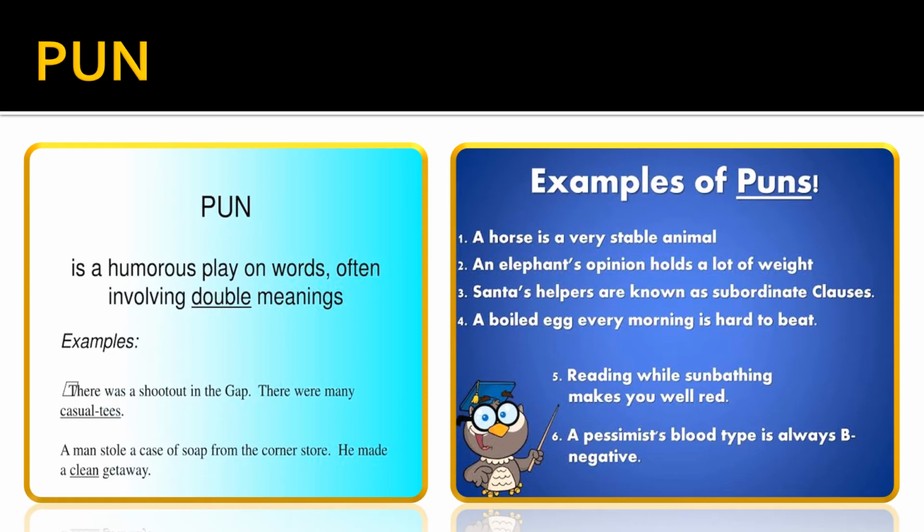Look at this third one here. Santa's helpers. This is Santa Claus. So Santa's helpers are known as subordinate clauses. Subordinate means next in charge, under the main man. So see how we use Santa's helpers. The people who work for him are known as subordinate clauses or helping people after Santa Claus. So I hope you can understand the meaning of pun.